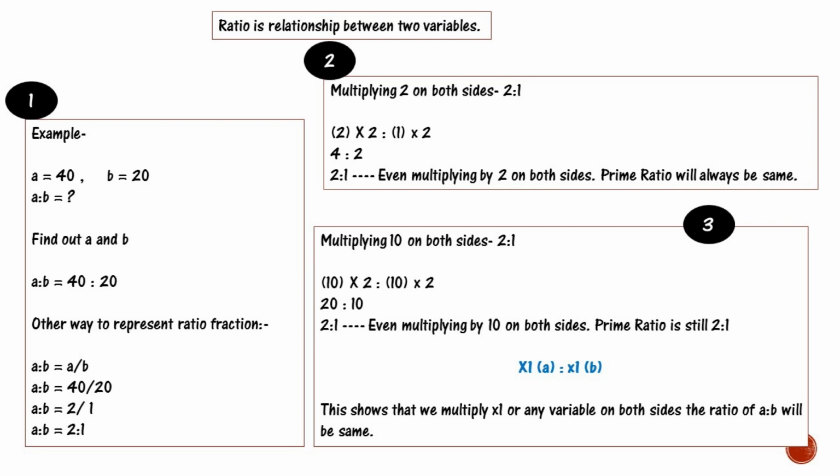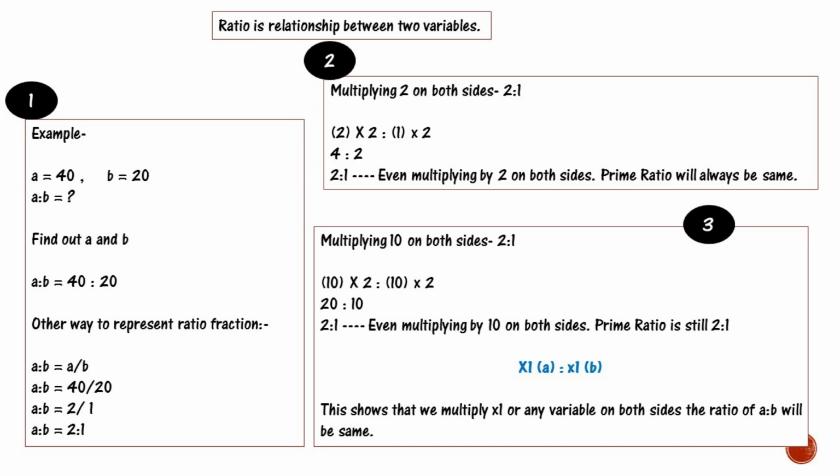Take an example. If you have the value of a as 40 and b as 20, now you have to find a ratio b. There is another way to represent a ratio: as a fraction, a ratio b is equal to a divided by b, that is 40 divided by 20, which is 2 divided by 1. Now how will you write it in ratio format? That is 2:1.